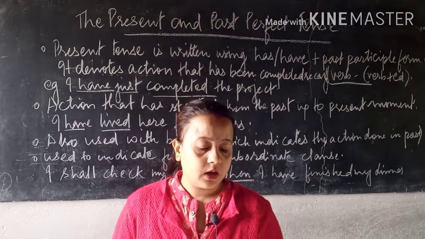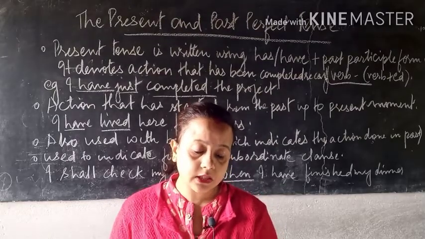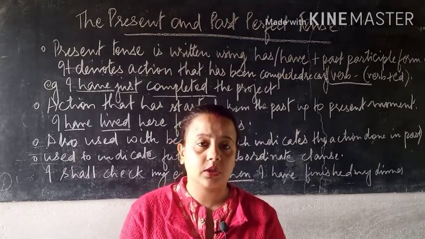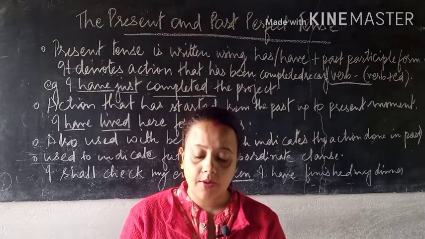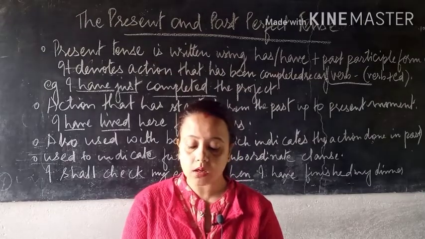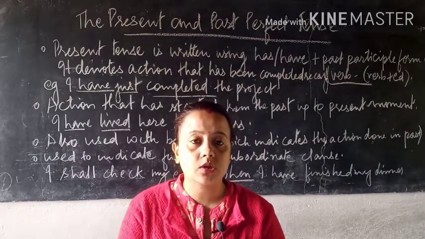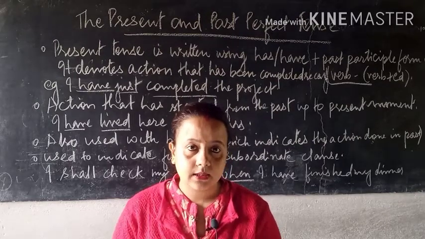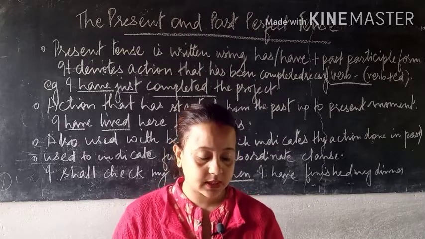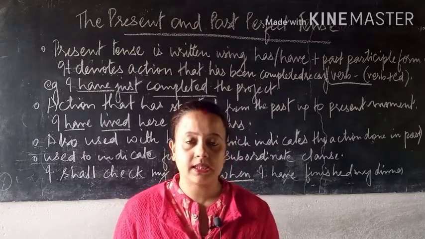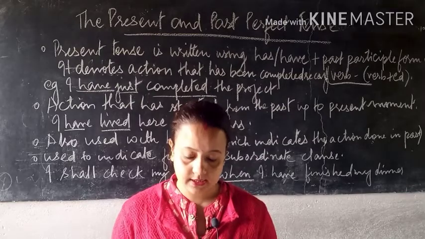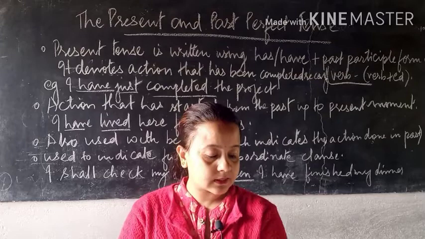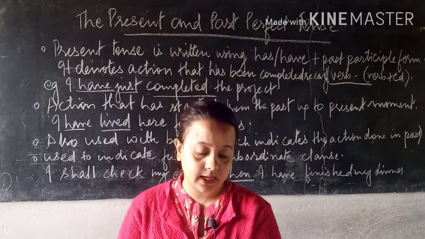There are examples given. See: I never eat anything before I have brushed my teeth in the morning. So that means have brushed. This is also present perfect tense. That means eating starts only after brushing. So these are basically what we talk about in present perfect tense. We only dealt with the present tense. We have another set, that is past perfect.